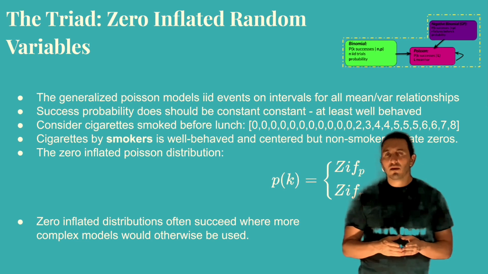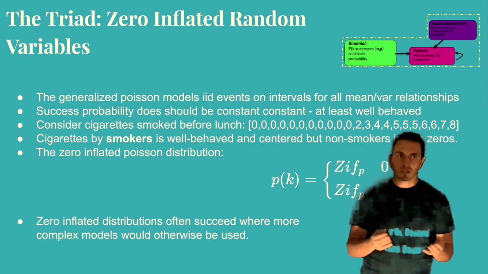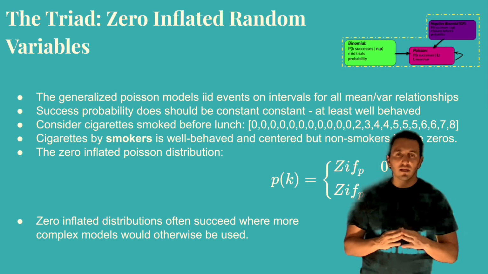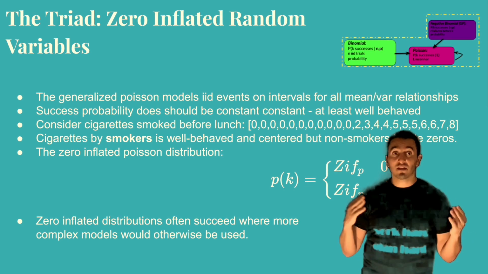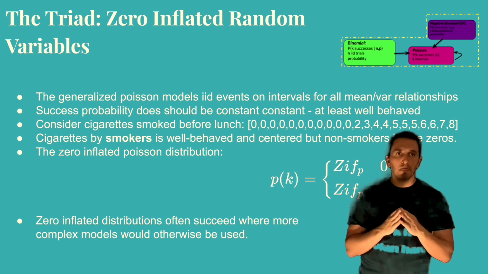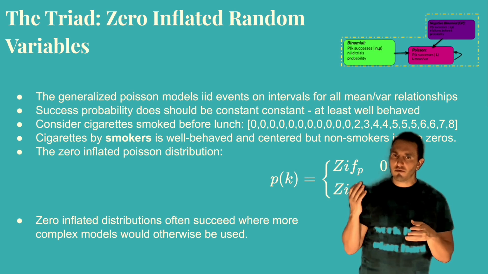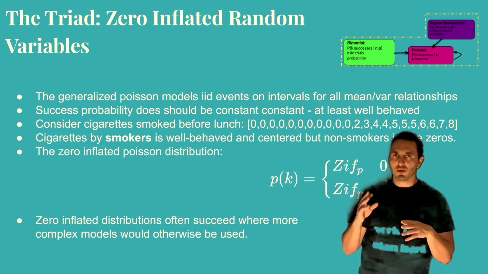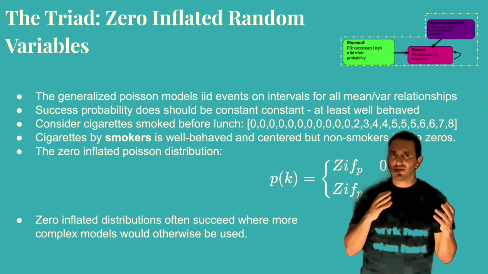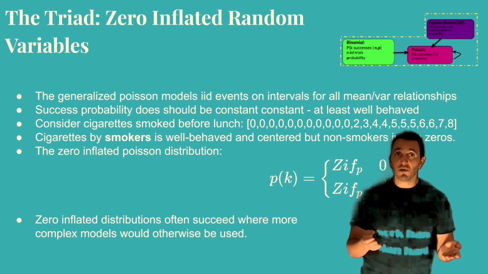Sometimes we do that when we have something called zero inflated data. So I think the most classic example here is, you go outside at work and you talk to everybody at lunchtime, you ask everybody how many cigarettes they smoked that day. And you're going to get a distribution like what you see here, right? So you see a mean of around 5, ignoring the zeros, some numbers between 4 and 6. So imagine you have a nice Poisson distribution, but then you have all these pesky zeros. And that's because all the non-smokers always return 0.